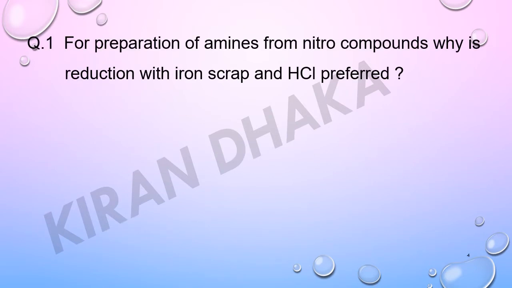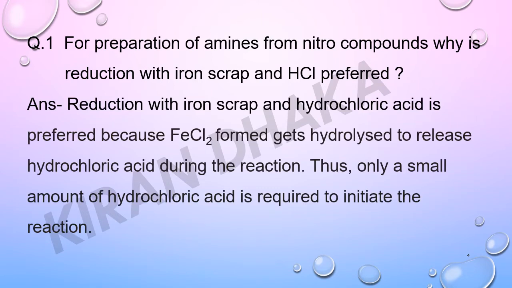For preparation of amines from nitro compounds, why is reduction with iron scrap and HCl preferred? Answer: reduction with iron scrap and hydrochloric acid is preferred because FeCl2 formed gets hydrolyzed to release hydrochloric acid during the reaction. Thus, only a small amount of hydrochloric acid is required to initiate the reaction.